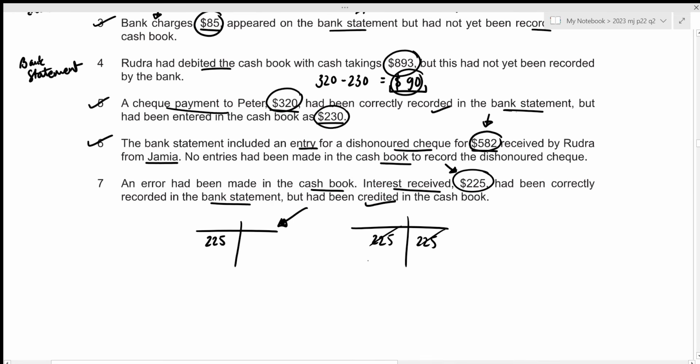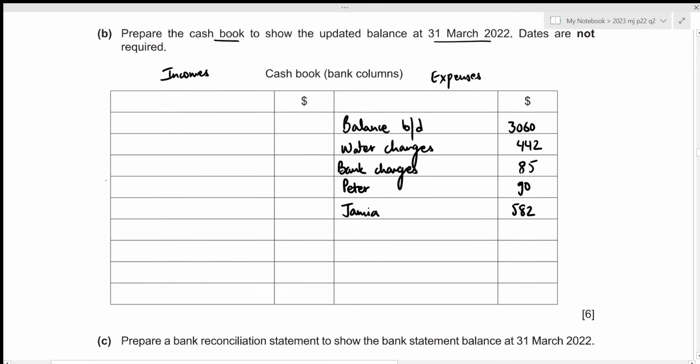Now, in order to represent 225 as interest received on the debit side, we would have to record it again. So this just means that in order to rectify this error, we just need to enter the same amount twice, so that once it gets cancelled out with the previously mentioned error in the credit side, and once it will represent the correct interest received on our debit side. So the total is just going to be 450, which we need to record on the debit side as interest received. Let's write it down. So that will be 450 as interest received.